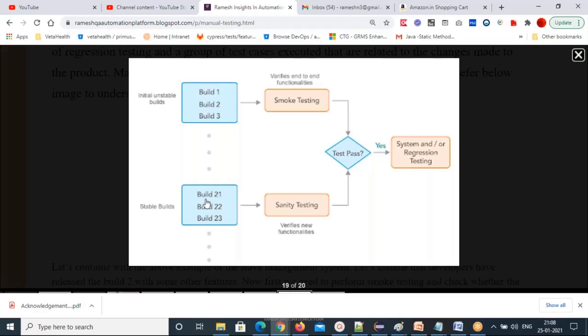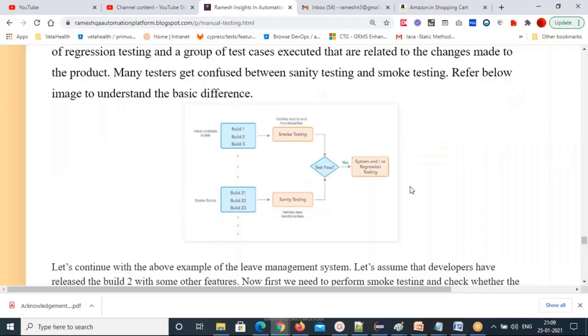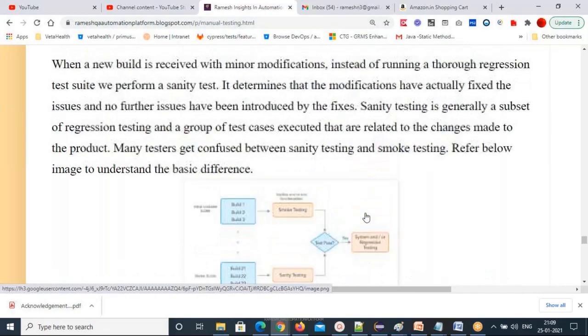Stable environment means at any point of time that application is working perfectly. That's what stable builds means. Stable means working perfectly, no bugs at all. Now you take Gmail, Google, and these are stable builds. The code is perfect, no bugs at all. That's what a stable build means. Okay, sir. So are you clear about sanity and smoke? Yes, sir.